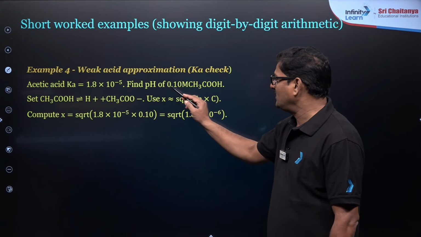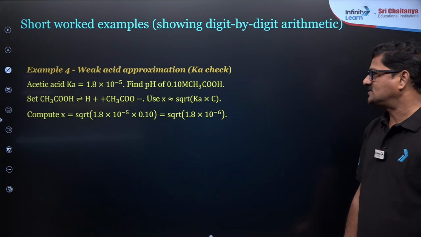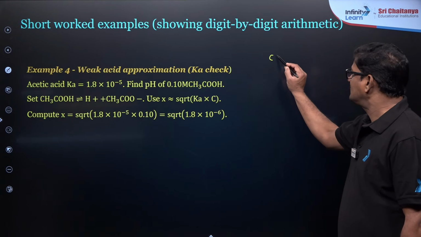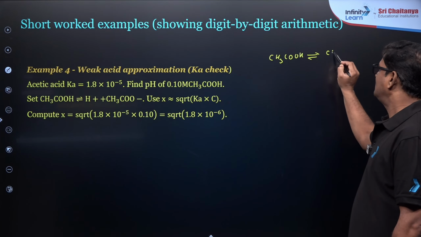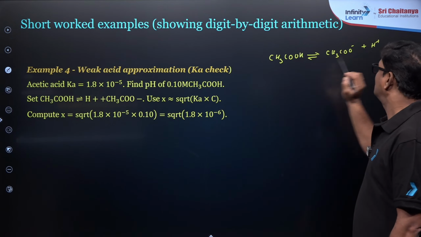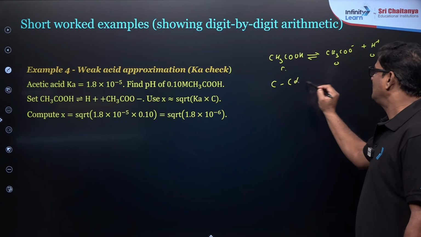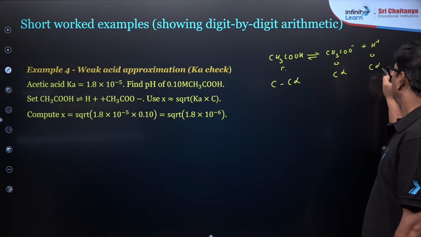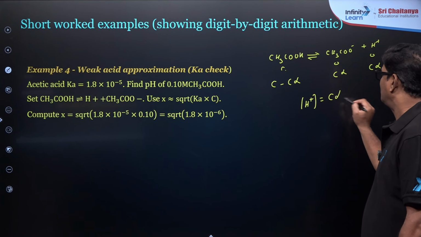And find the pH of 0.1 molar CH3COOH. You can see CH3COOH gives rise to CH3COO minus and H plus. C, 0, 0; C minus C alpha, C alpha, C alpha. So H plus ion concentration is equal to C alpha.